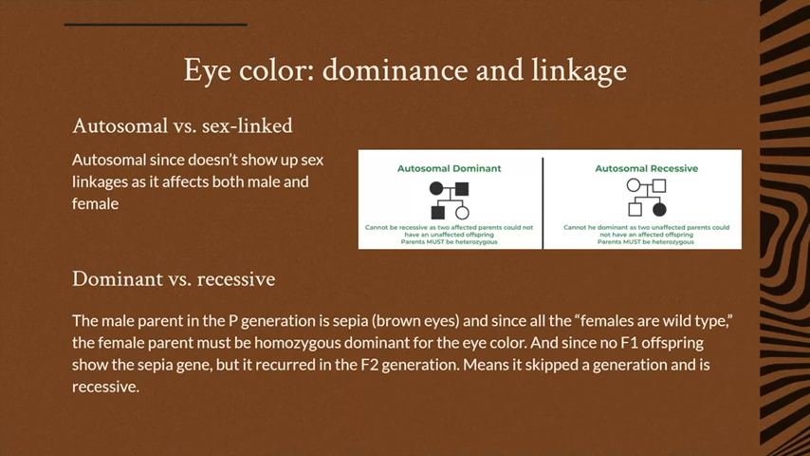So for eye color, we determined it's autosomal, meaning that it doesn't show a sex linkage and it affects both male and female. Once again, for dominant versus recessive, since the male parent in the parent generation is sepia and all of the females are wild type in the F1 generation, this means that the female parent must be homozygous dominant for the eye color. And since no F1 offspring showed the sepia gene, but it came back in the F2 generation, it skipped a generation and is therefore autosomal recessive.